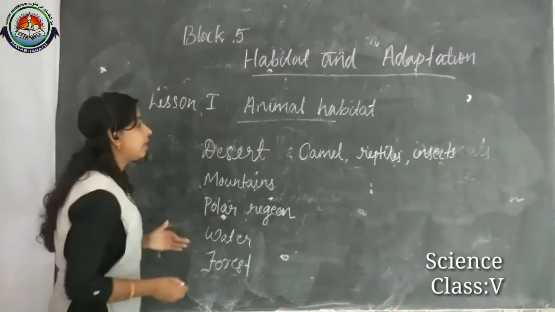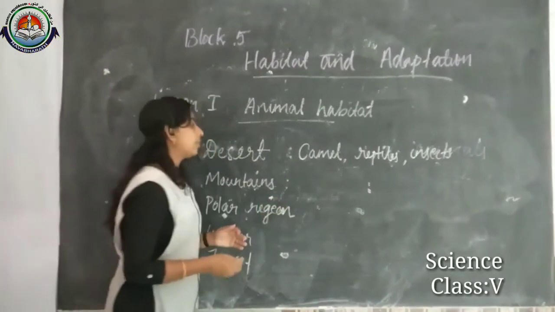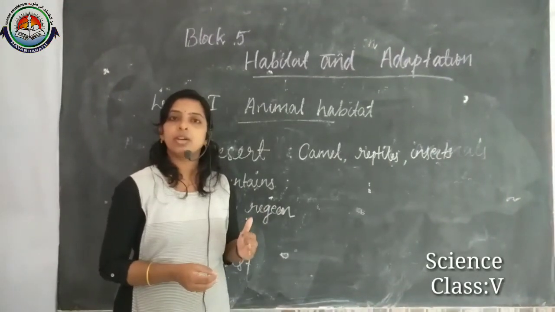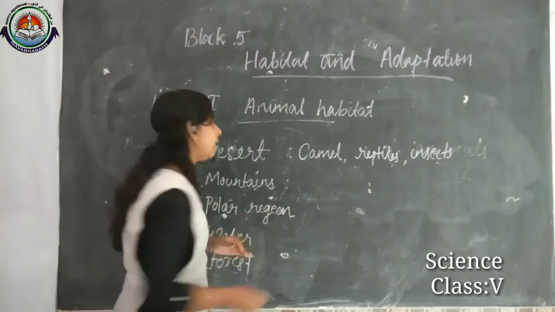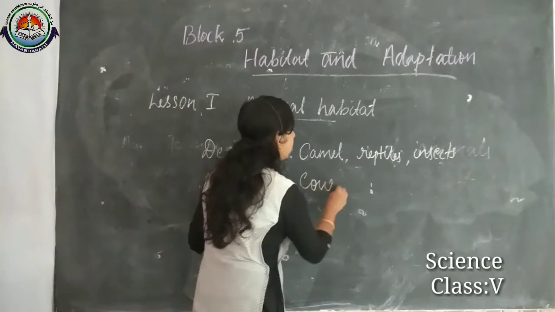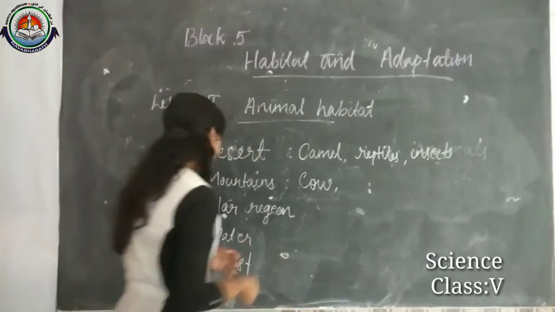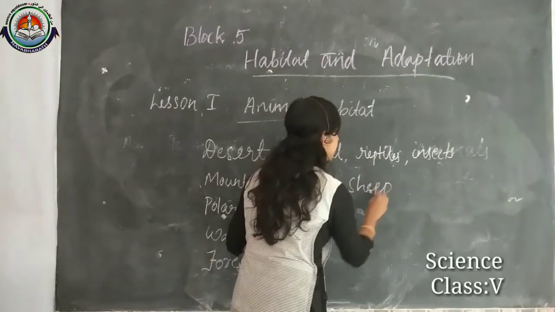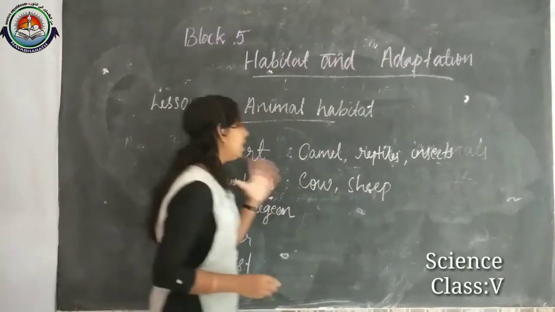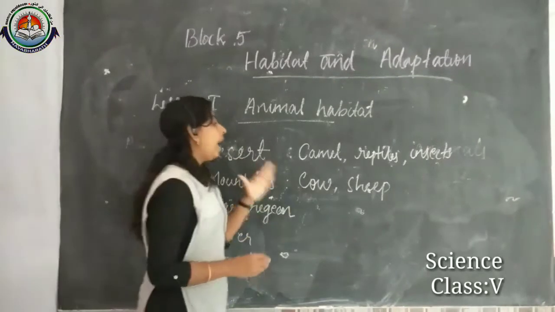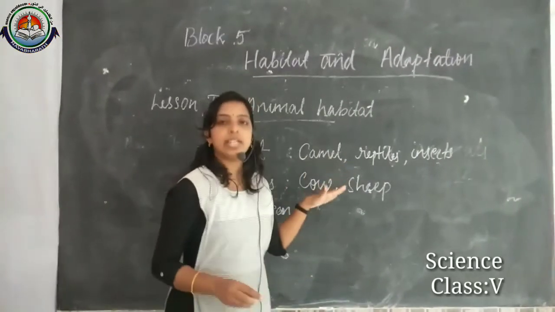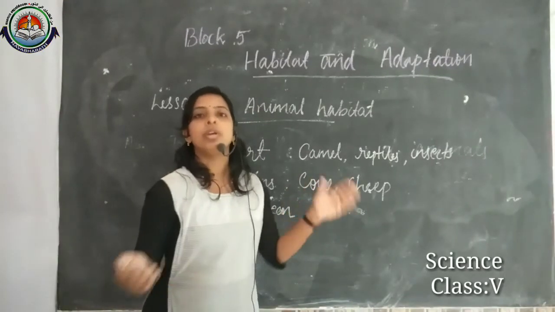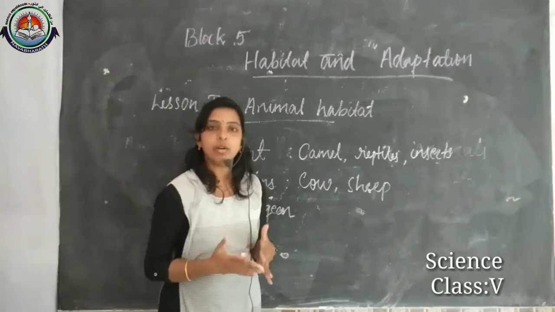Then when we consider mountains, okay, in mountains the climate is very cold or pleasant. So we can consider cows and sheep as examples of the animals which live in these mountains. And on their body, we can see that some hairs will be there like fur. That fur helps them keep their body warm.